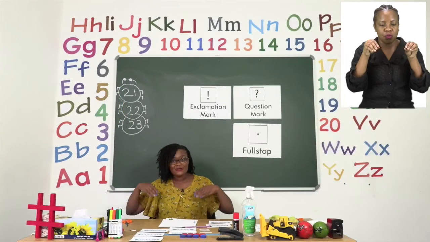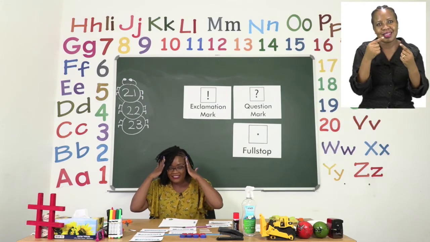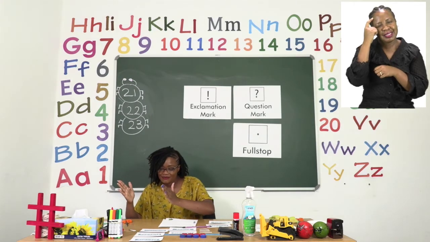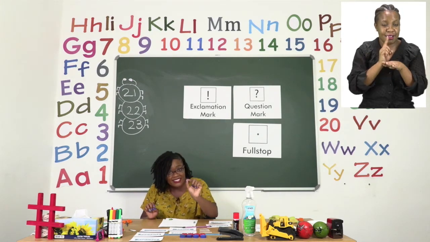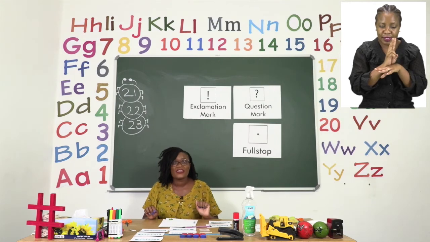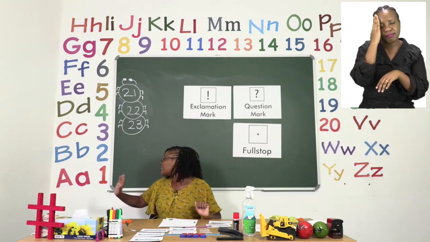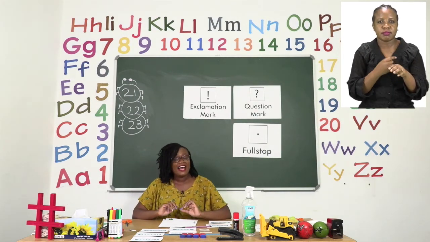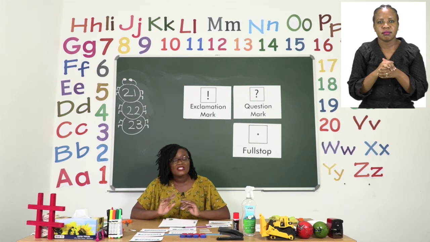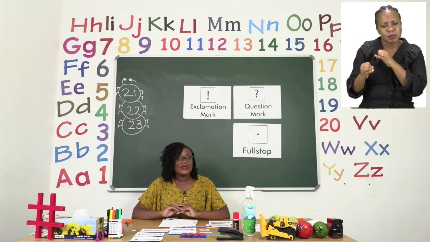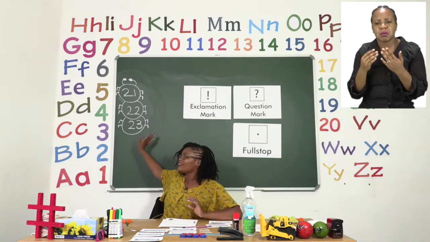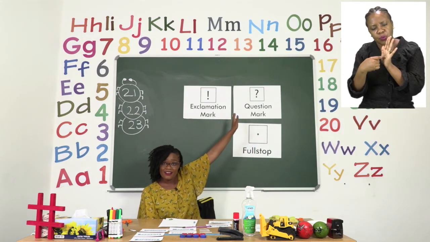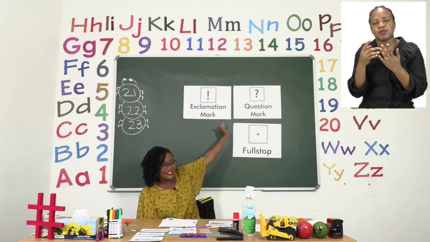The first thing is to make the sentence in our mind and say it in our mind so we form our sentence. The next thing is that when we are writing it down, boys and girls, we start with a capital letter. This is a capital letter. Then the last thing we do is to finish or close our sentence. We can either close our sentence with a full stop or a question mark or an exclamation mark.